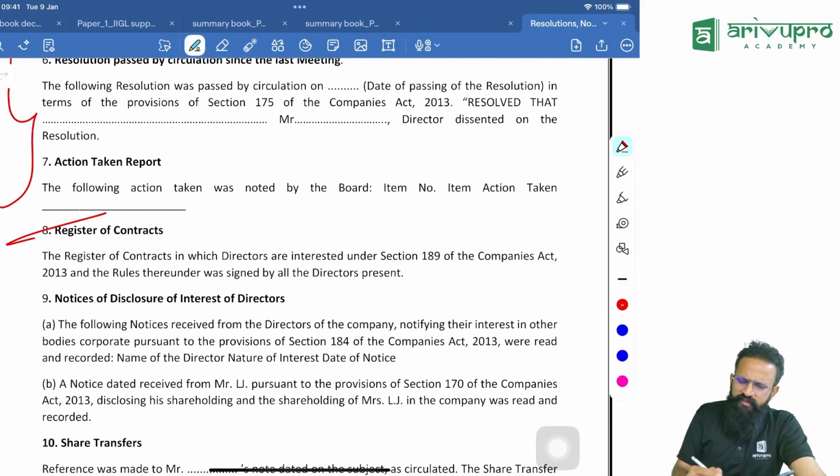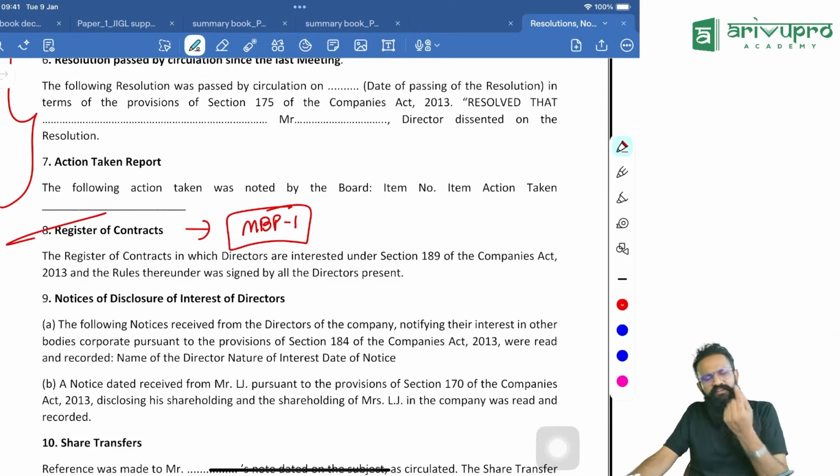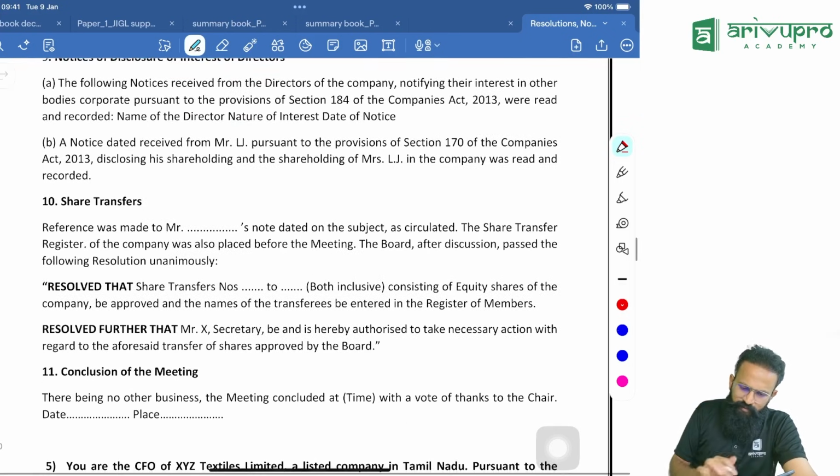Register of contracts. What is this? MBP1. Disclosure of interest by directors: in which and all companies I have shareholding. I will disclose it in every meeting, right? Wherever there is a change. And in every first meeting of the board of directors, I'll have to disclose that, right? That is what they've given. And now they have come to the next item.